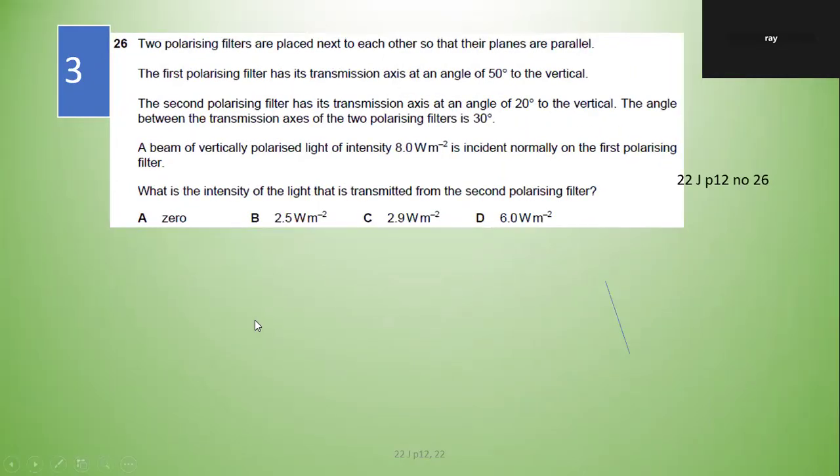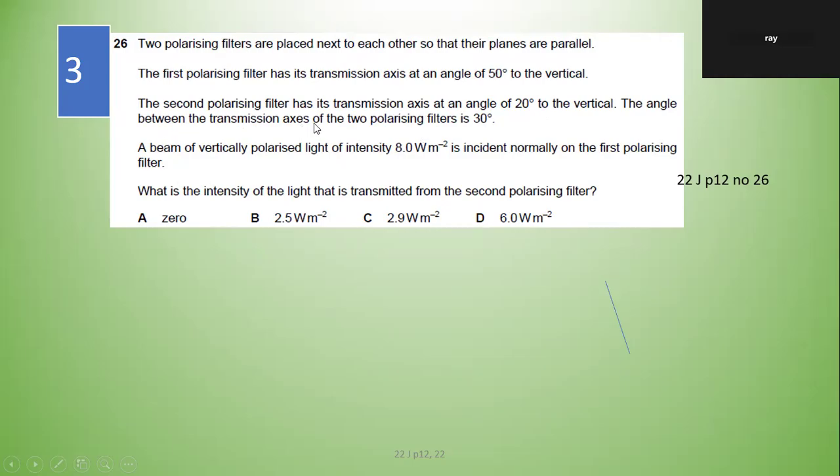Two polarizing filters. This is June 2022, paper 1 variant 2, question 26. Two polarizing filters are placed next to each other so that their planes are parallel. The first polarizing filter has a transmission axis at 50 degrees to the vertical, and the second polarizing filter has a transmission axis at 20 degrees to the vertical.